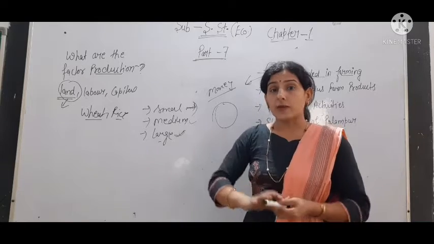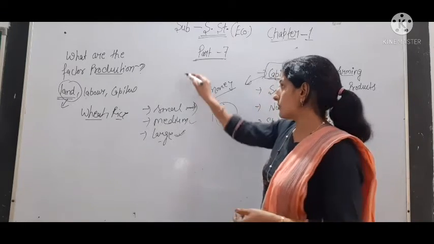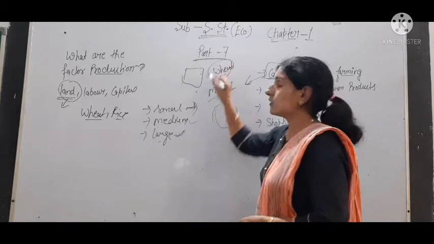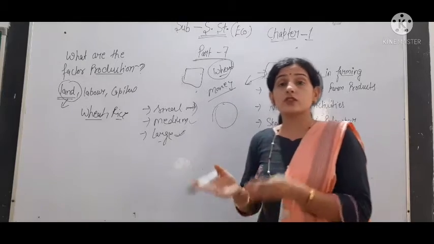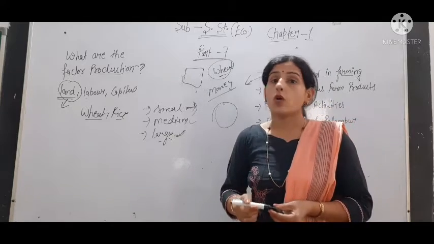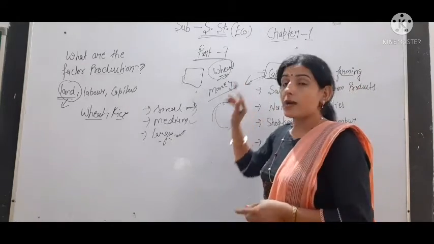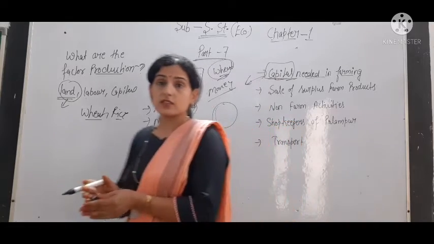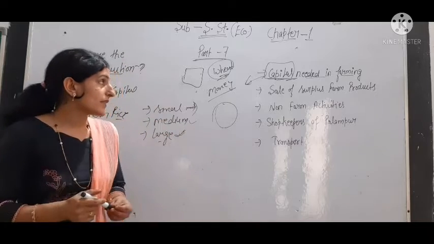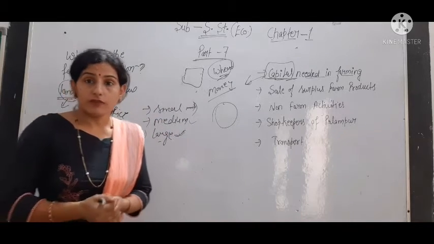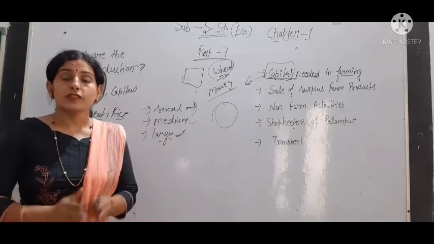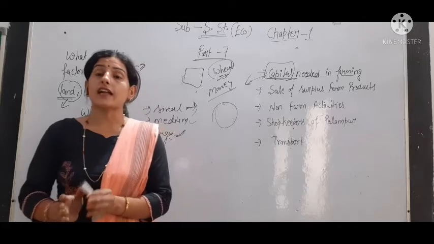So can the farmer consume all of it? Say there is a crop of wheat, okay. So what does the farmer do? Does he himself consume all the wheat, whatever he produces on his farm? Obviously no. The farmer keeps a part of the wheat for self-consumption, and the remaining he sells in the market, okay. In Palampur village also, farmers keep the grain for self-consumption, whatever quantity they need, and the remaining,